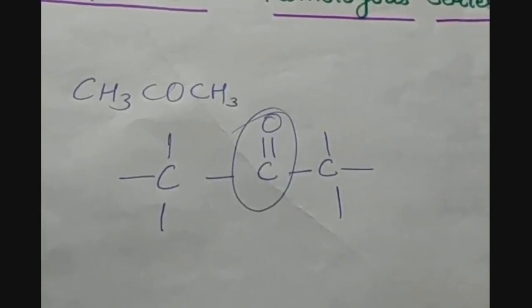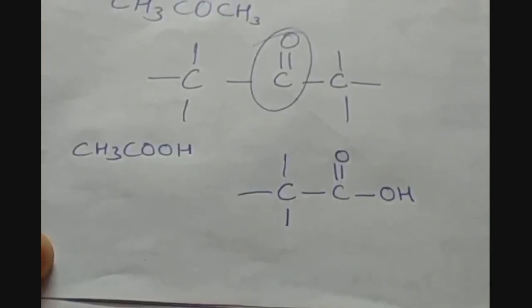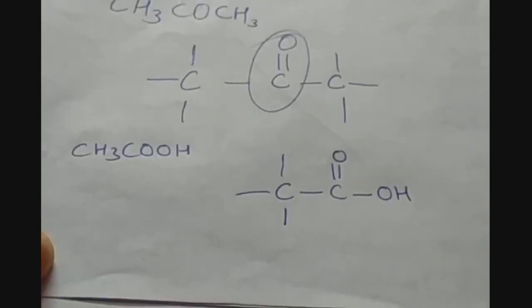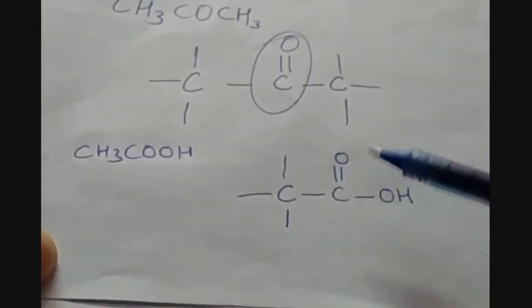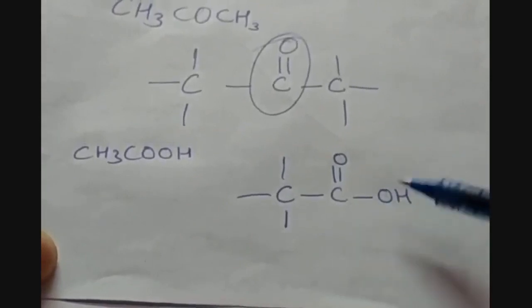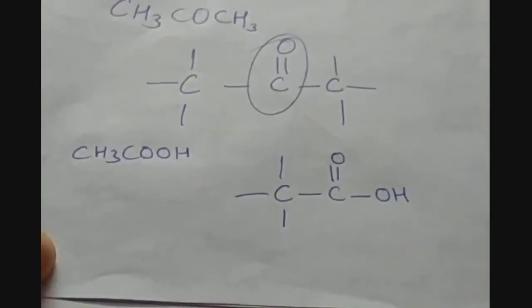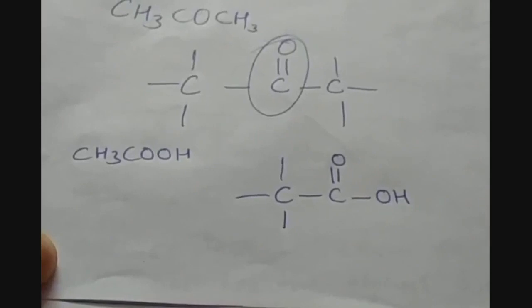And the next is CH3COOH. If you draw the structure, you can find out that there is CH3. Then we have C double bond O, OH. So COOH is the carboxylic group. So the functional group is the carboxylic group.